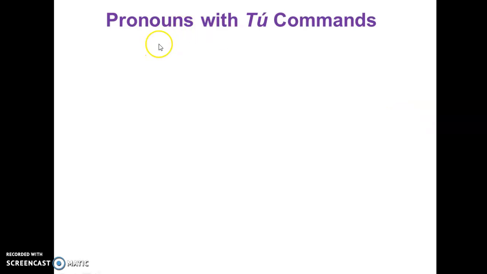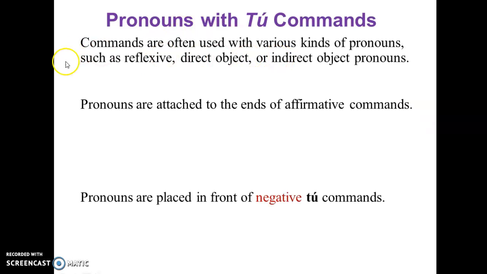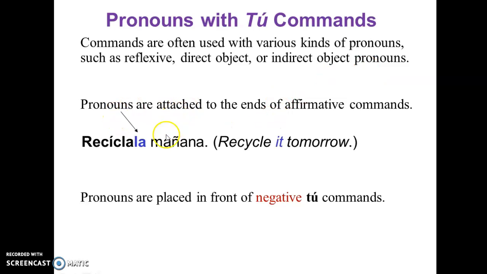Pronouns, when we have pronouns with tú commands. So commands are often used with different kinds of pronouns: reflexive, direct object, or indirect object pronouns. So when we have pronouns, for example, they can be attached to the end of affirmative commands, like this one. Recycle tomorrow. Recíclala. It can be trash, because trash is feminine gender.